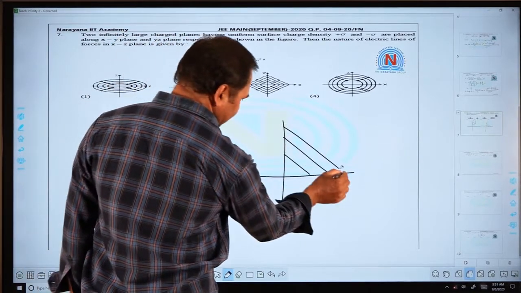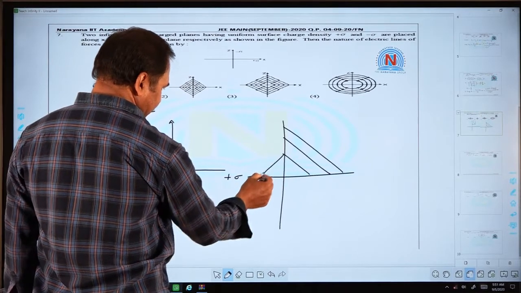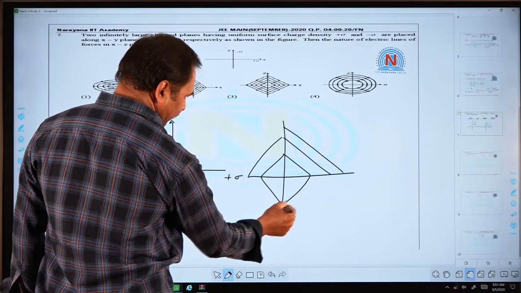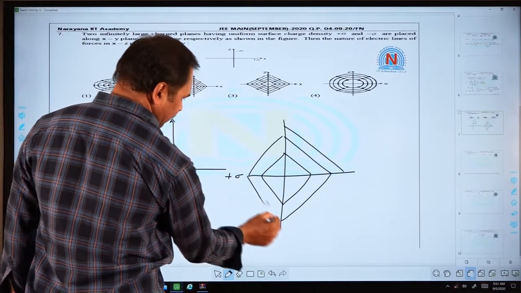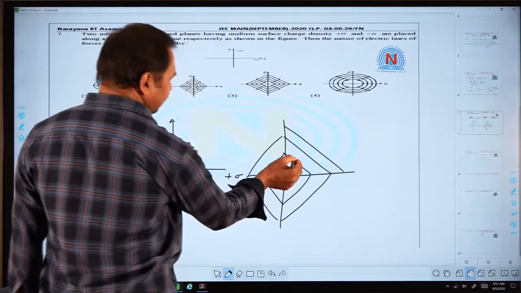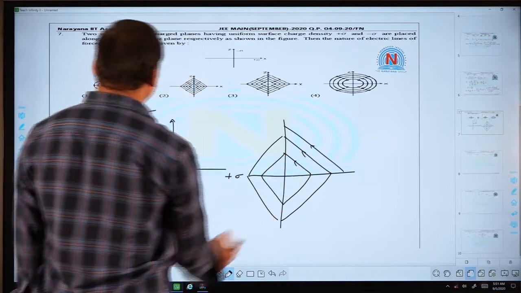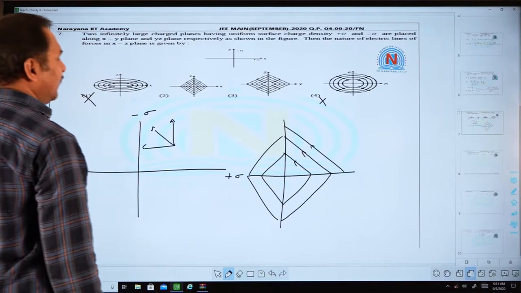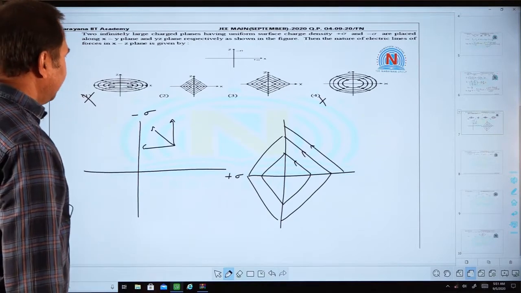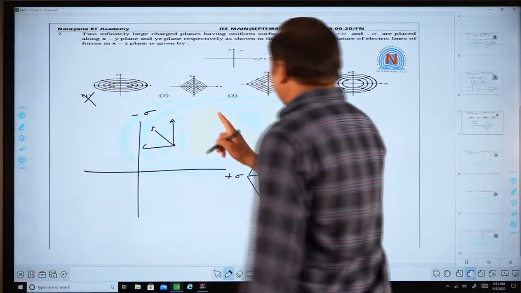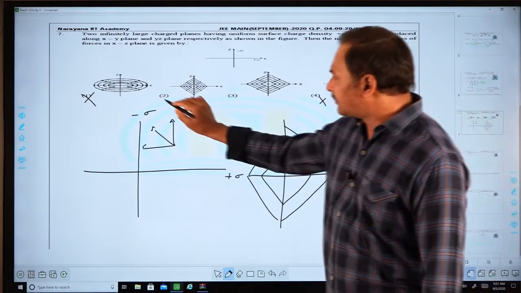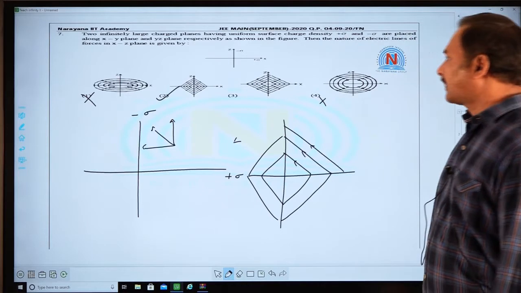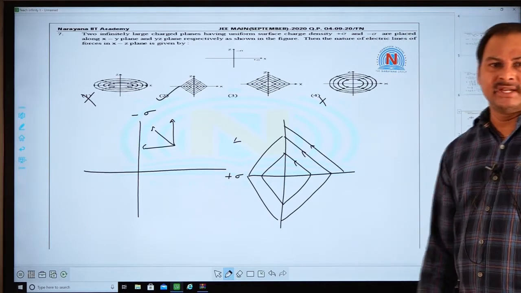So in each quadrant the fields will be like this. Not parabolic or circles, it must be square, so this will be the option. Okay. Let us move to the next question.